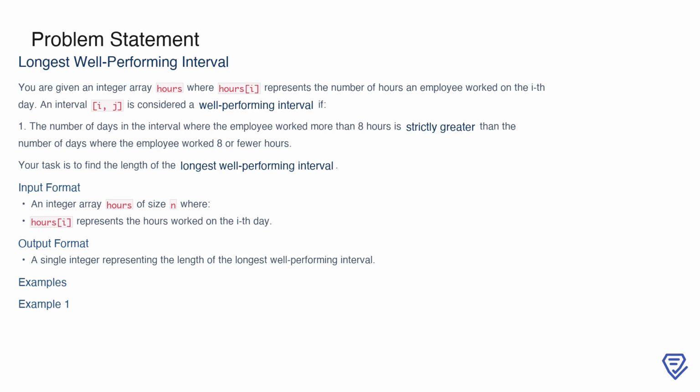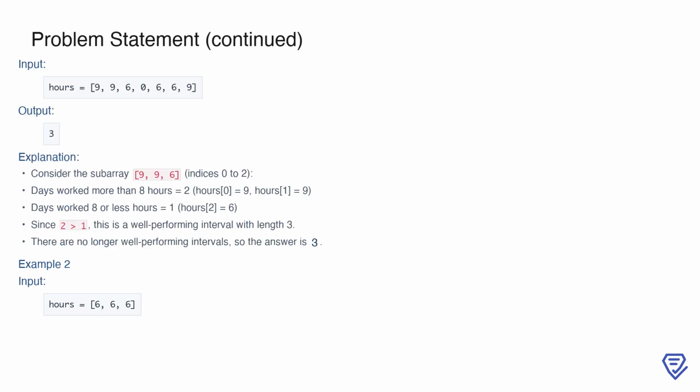For the input, we have an array hours of size n, where each value signifies the hours worked on a particular day. As output, we need to return a single integer, which is the length of the longest interval meeting this condition. Let's consider an example to better understand the problem. Suppose the input array is hours equals 9, 9, 6, 0, 6, 6, 9. The output for this example is 3.